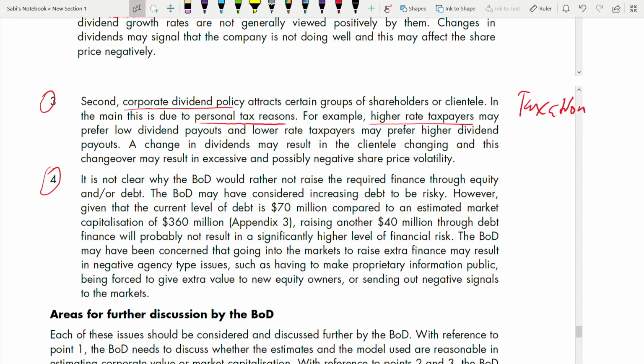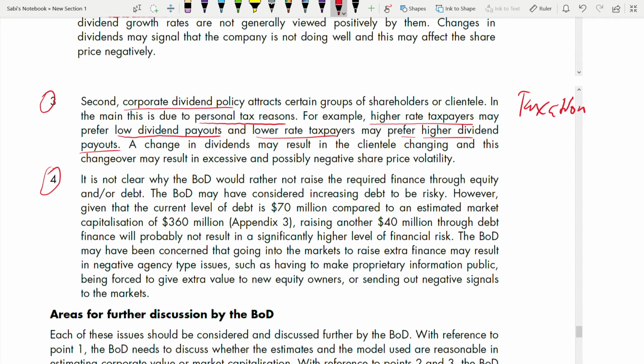So, for example, higher taxpayers may prefer a low dividend payout. Yes, because as a high taxpayer you are paying a high amount of tax. So whatever amount you have, you want to retain it for further investment in the business. You don't want to pay it out as a dividend, so your payment reduces. That's why you prefer a low dividend payout. On the other hand, lower taxpayers may prefer a higher dividend payout. That's why we are bringing in tax and linking it with the dividend payout. If higher tax, low payout. If lower tax, high dividend payout.